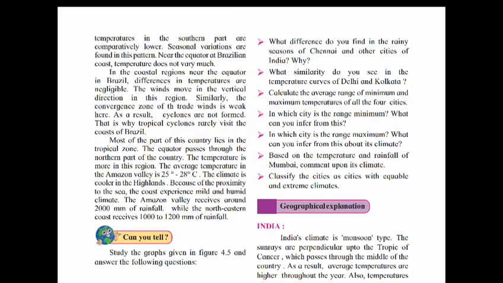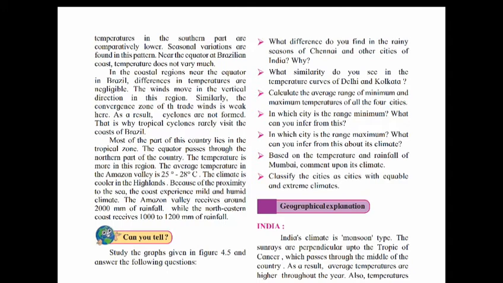Most of the part of this country lies in the tropical zone. The equator passes through the northern part of the country. The temperature is more in this region. The average temperature in the Amazon Valley is 25 to 28 degrees Celsius.